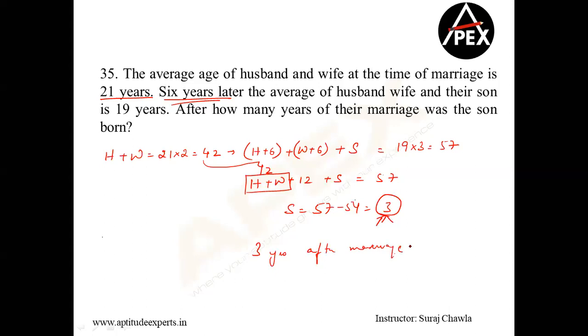The only extra shortcut you can apply, Gayatri, here is that 6 years later, husband will increase by 6 and the wife will also increase by 6. H plus W. Clear? If H is increasing by 6 and wife is also increasing by 6, then my average will also increase by 6.